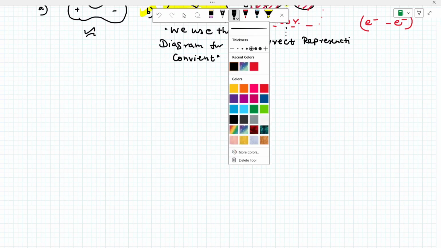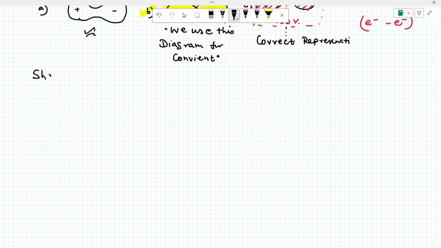What is the shape of a p orbital? That is called dumbbell shape. Please note. What is the shape? Dumbbell shape. Okay, see. Now, what is subshell and L value?